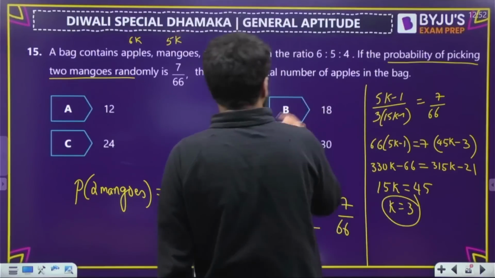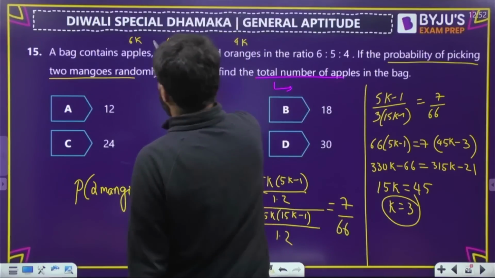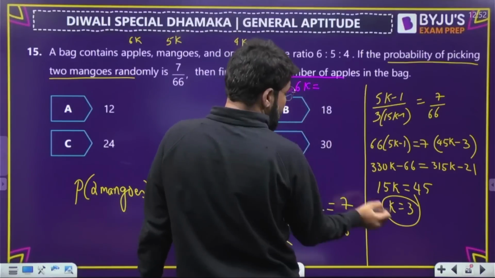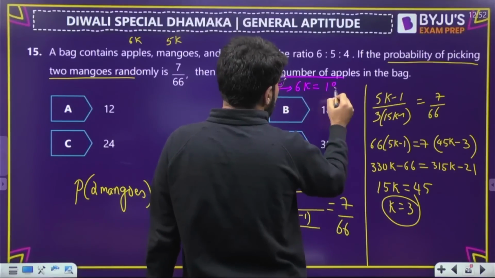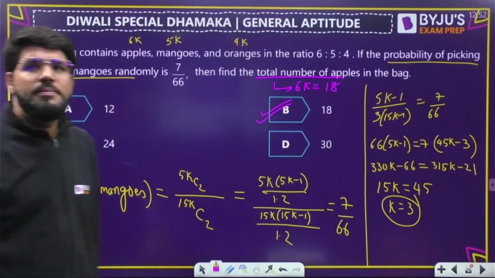And if k is 3, what is the number of apples? Apples is 6k. With k being 3, it should be 18. Option number B. Done.